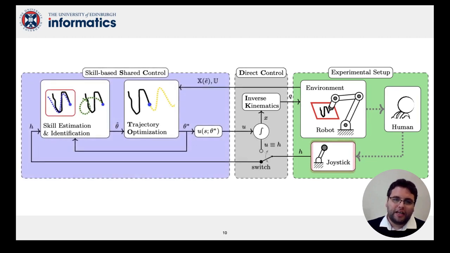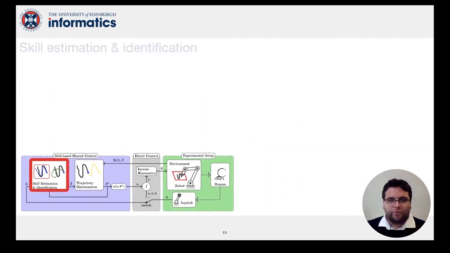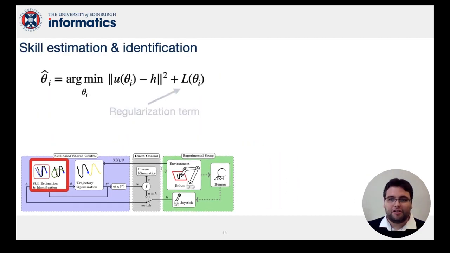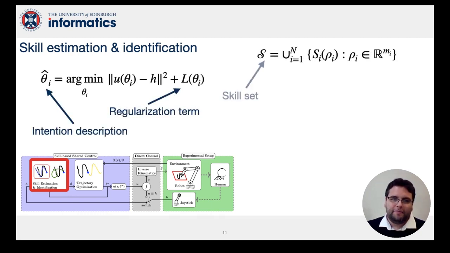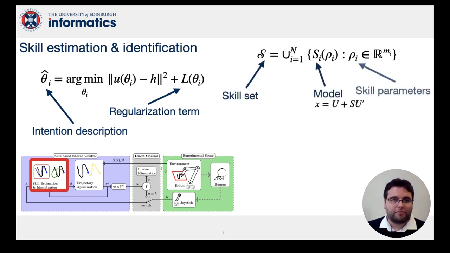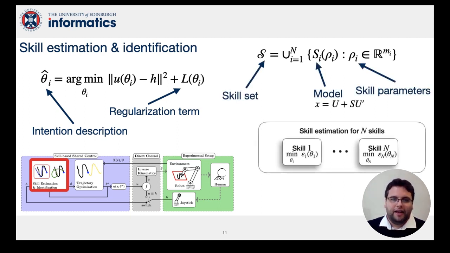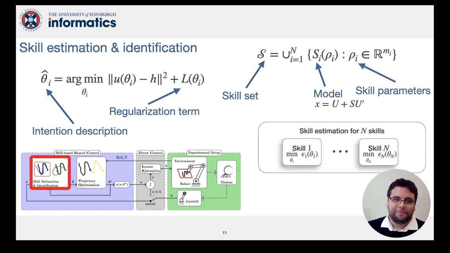Our proposed shared control framework tracks a window of interface signals and uses these to estimate the model parameters that describe the operator's intention. We search within the parameter space by solving a nonlinear regression optimization. We assume there may be a set of skills available to the operator, each with a given parameterized model, and we perform a model comparison to classify the operator's intention.